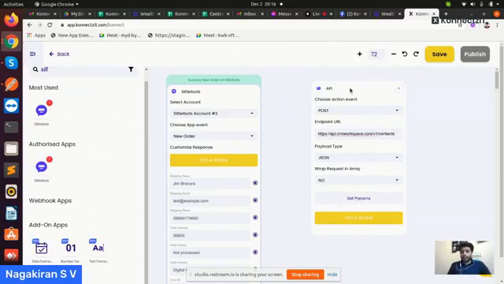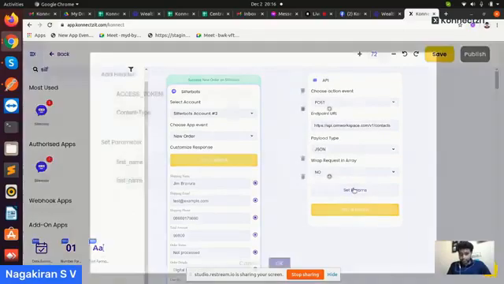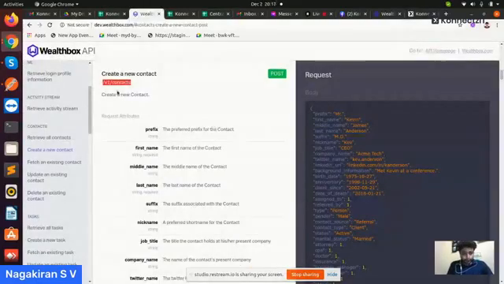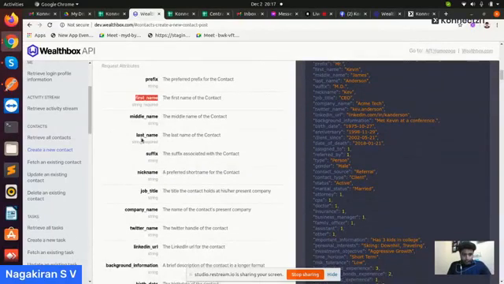Here you can find the button Set Params, which will give you a pop-up. Here you need to add the required headers and parameters. For create contact, you can see in their application first name and last name are the required fields.